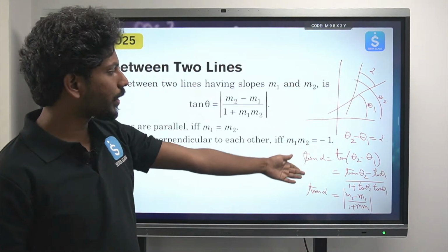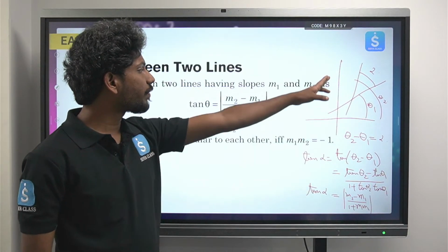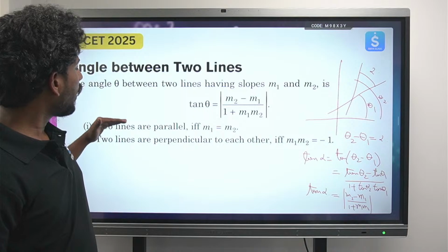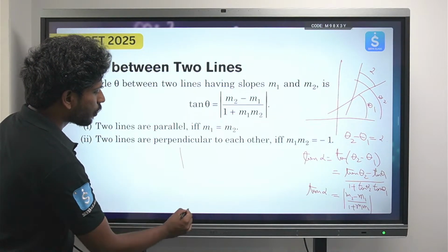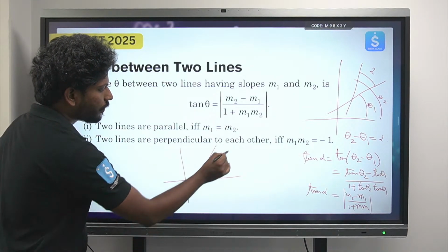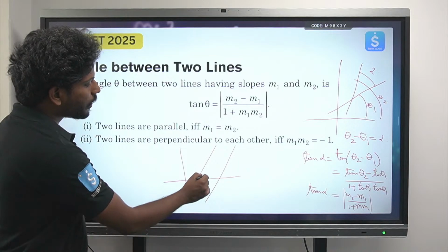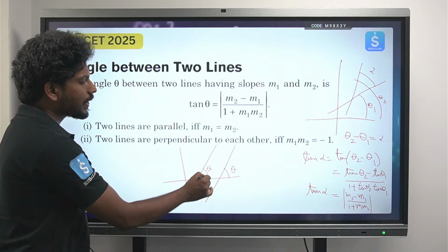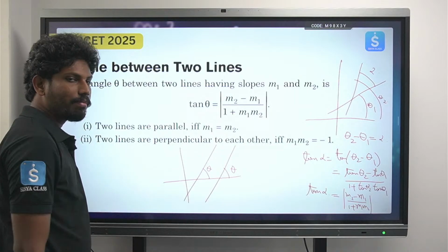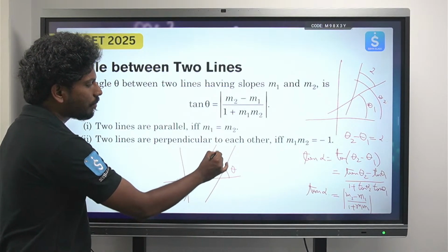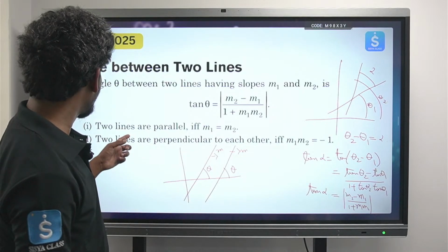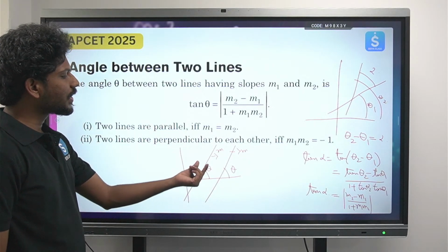సో రైట్ నో ఇక్కడే మీకు డిరైవ్ చేసి చూపించా. How can we find the angle between two lines, right? So this is very clear. Now if two lines are parallel, ఎప్పుడైనా కానీ ఒక two lines parallel ఉన్నప్పుడు, so if there are two lines that are parallel, okay, you can see if this is angle theta, this will also be angle theta. That means, can I say that this tan theta and this tan theta is same? So can I say that if this slope is m, this is also slope m? Right? Simple concept ikkada kuda. So if two lines are parallel, I can say that slopes are equal.